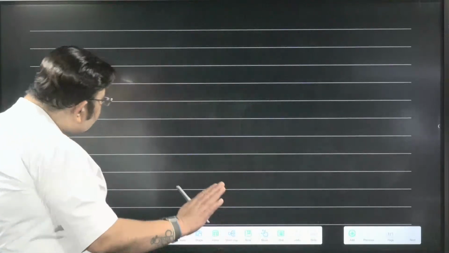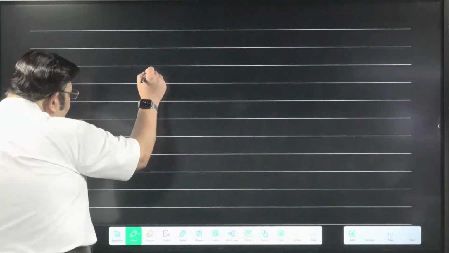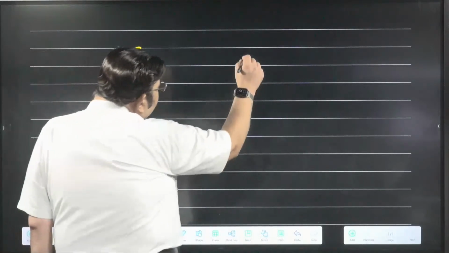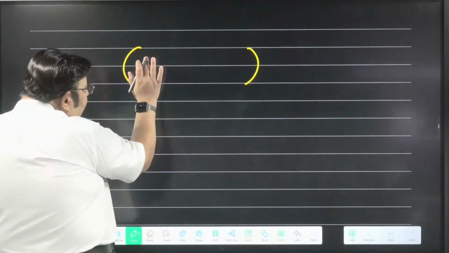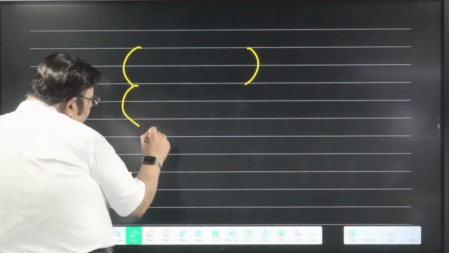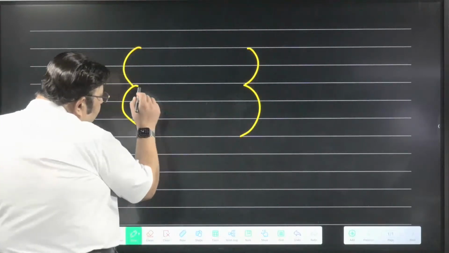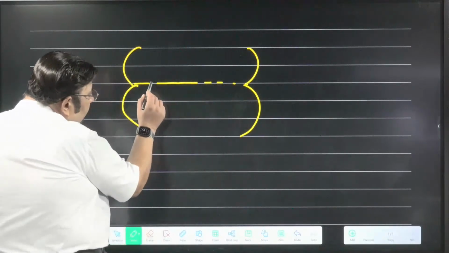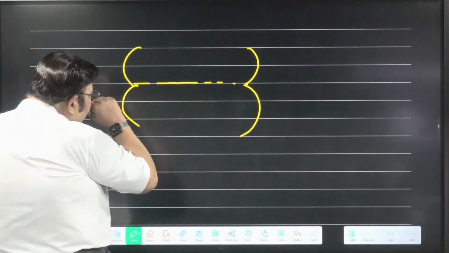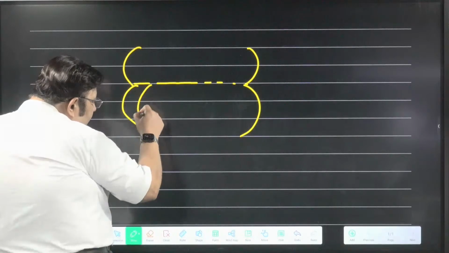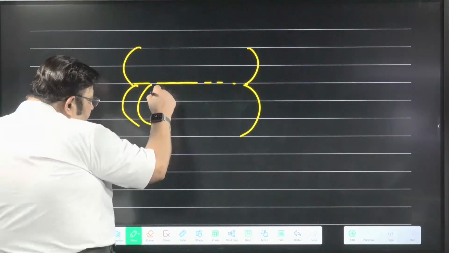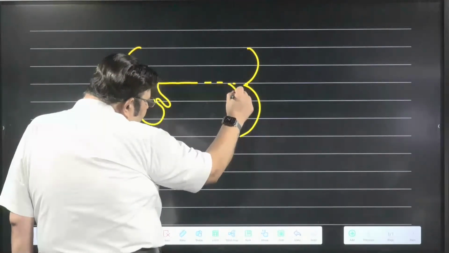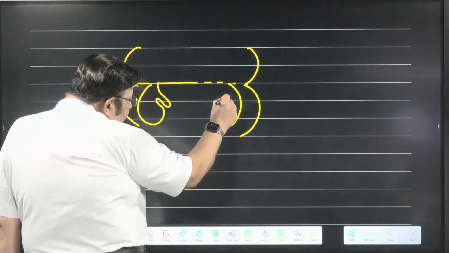Spermatheca, these are the small sacs, okay? For example, if this is one segment, in this segment towards inside, this is another segment, okay? And this is the intersegmental groove. In this intersegmental groove, there are two openings of the spermatheca, and this is how they look like. It is a small sac which stores the sperms. Okay.